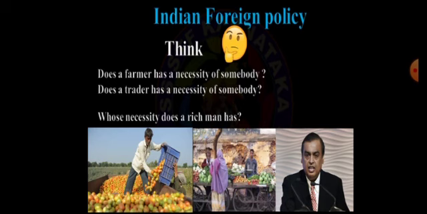But always he is dependent upon somebody. For grazing, he may depend upon somebody. For harvesting, he may depend upon somebody. For trading, that is for selling, he is also dependent upon others. And he is also dependent upon the government for the proper rules and regulations which are there from the government.